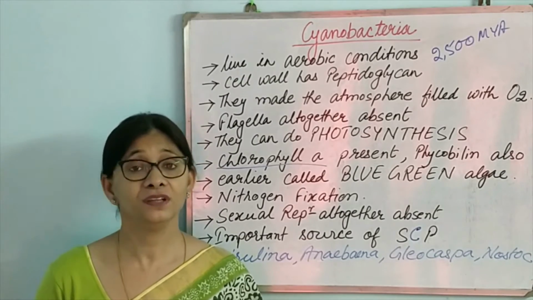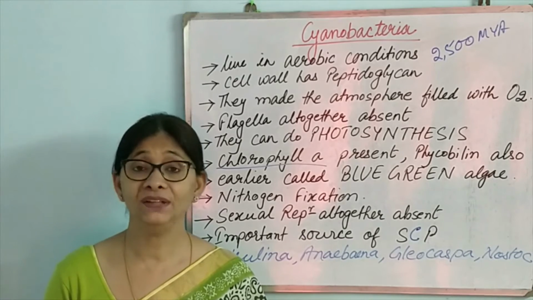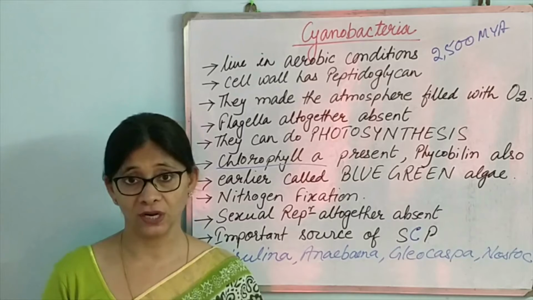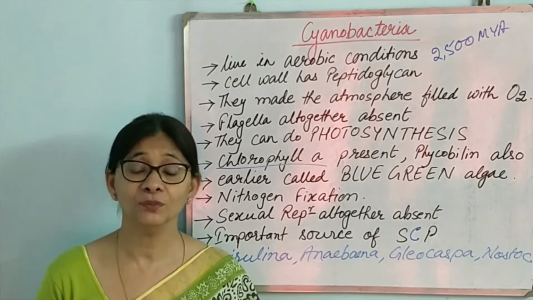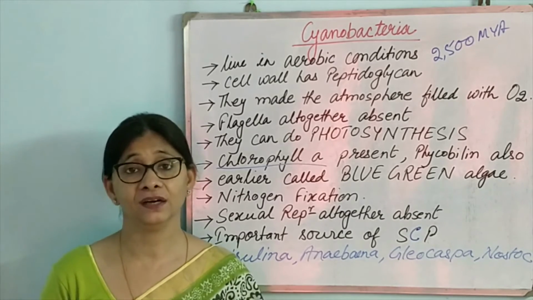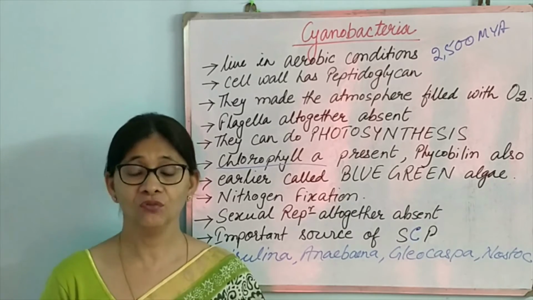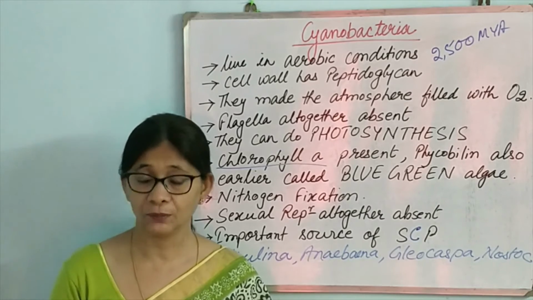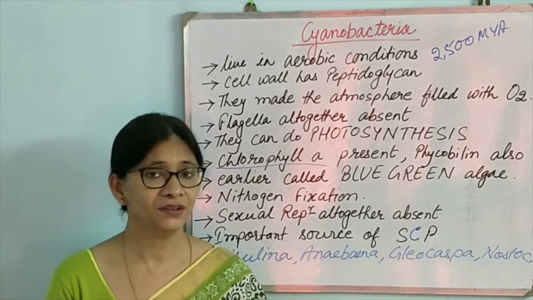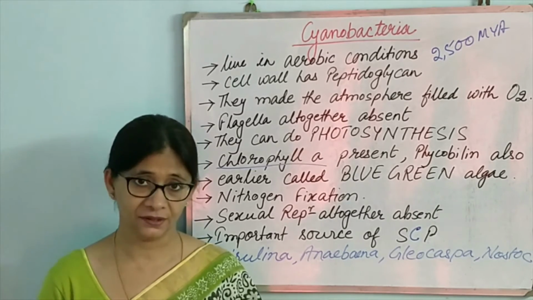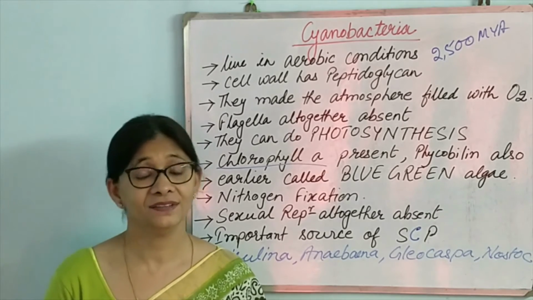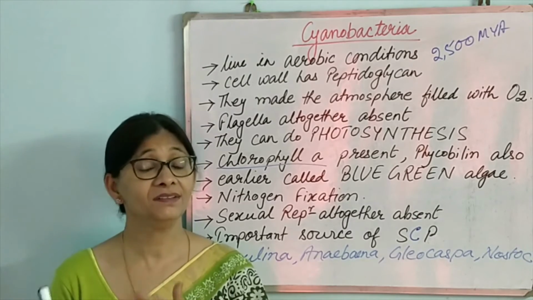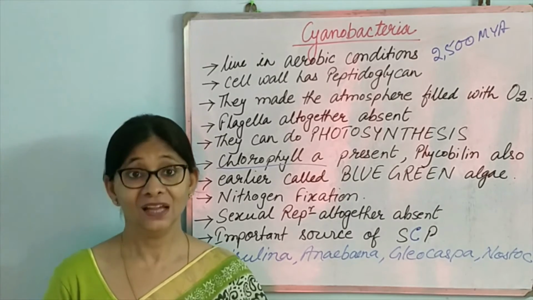Our next group is eubacteria. Eubacteria means true bacteria, which have a cell wall made up of peptidoglycan. Now, if you are asked the difference between eubacteria and Archaebacteria, you can mention 2 points. First, eubacteria can survive in an oxygen-rich atmosphere, and secondly, their cell wall has peptidoglycan. Eubacteria is again divided into 2 branches. One is bacteria and the other is cyanobacteria.